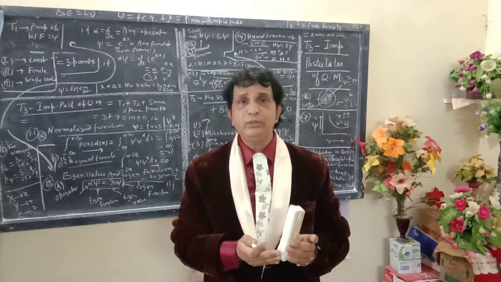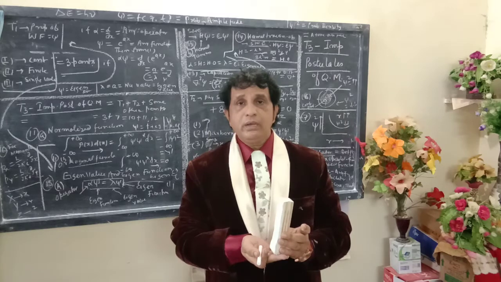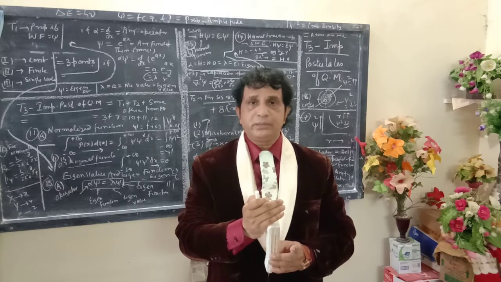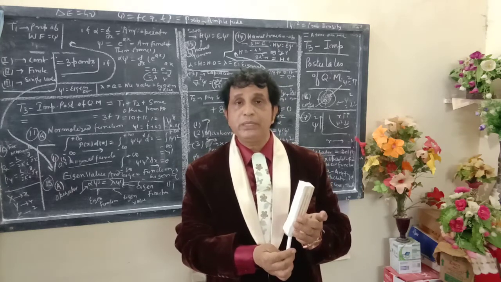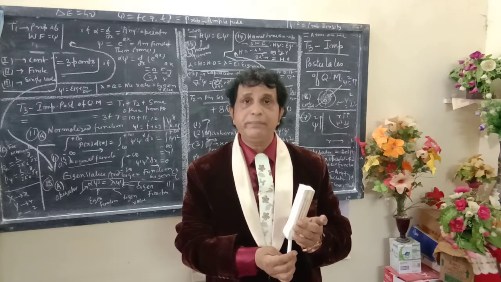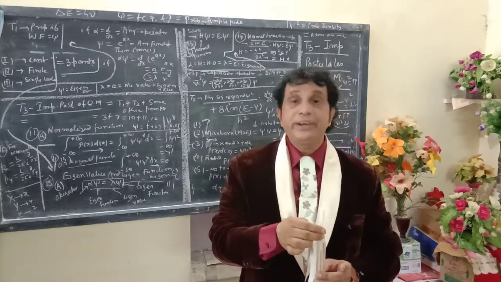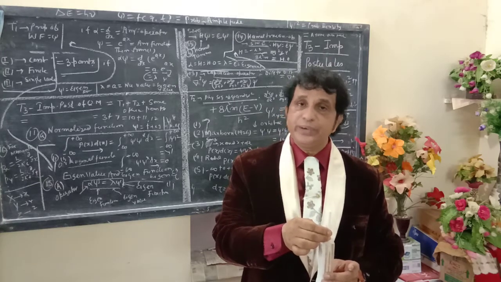I mean to say a black body is the imaginary cylinder which absorbs the radiation as well as emits it. The part which absorbs the radiation is symbolized by lambda as absorptivity. The part which emits the radiations is symbolized by E.